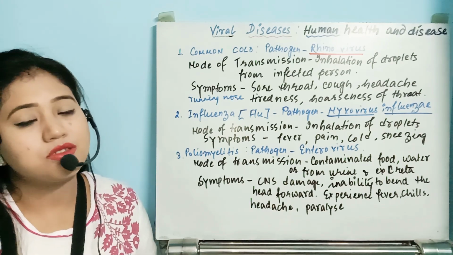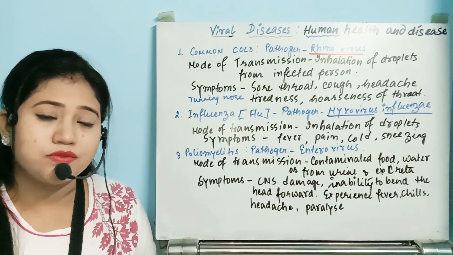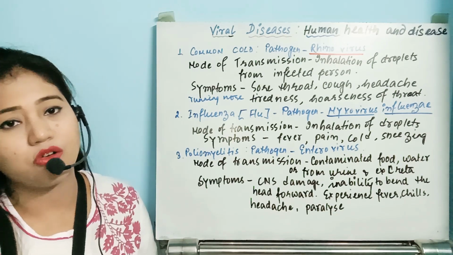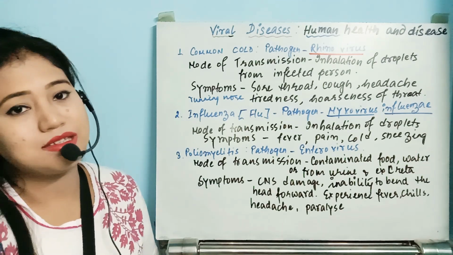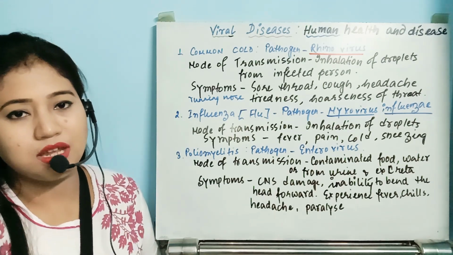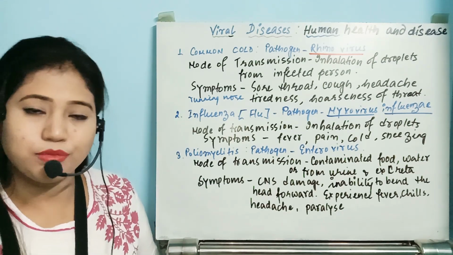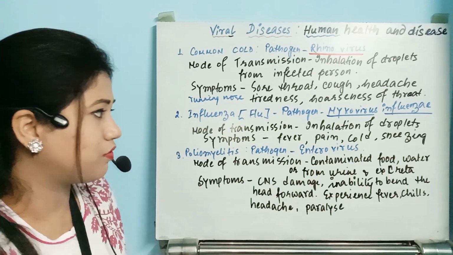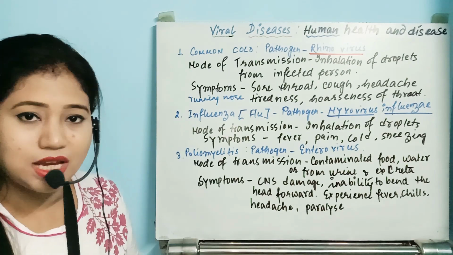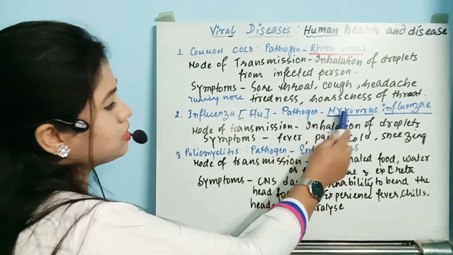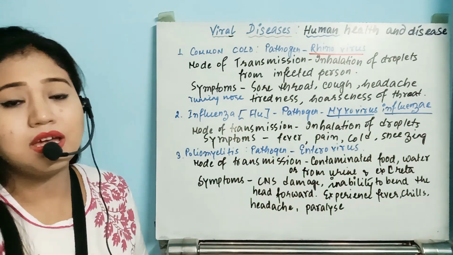Okay, so this is a very common disease. All of us have experienced the common cold. After that, let us move to the next disease. This is influenza. Pretty much the same as that other viral disease, common cold. But here the virus is a different virus. What is that? Myxovirus influenza. So it's a scientific name. Remember, the pathogen is Myxovirus influenza.